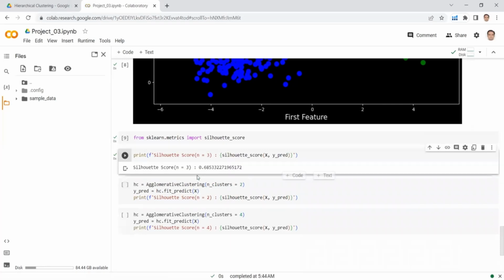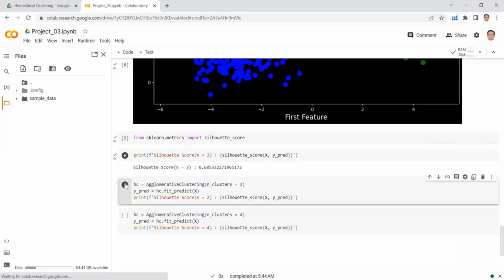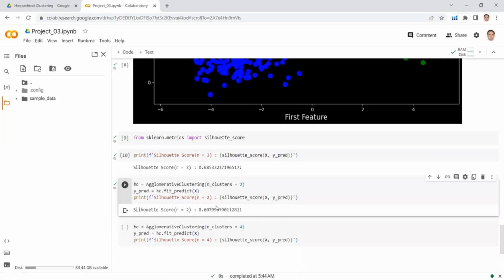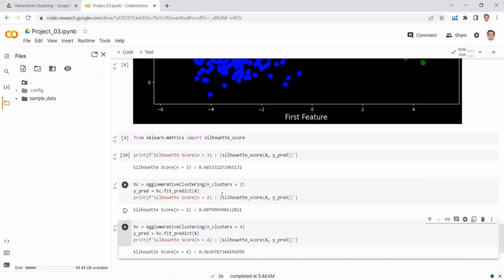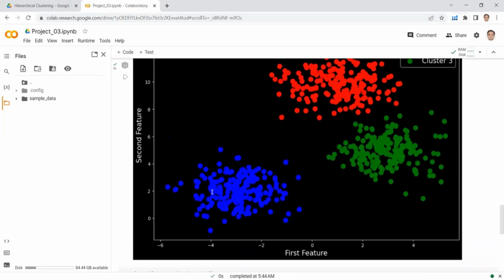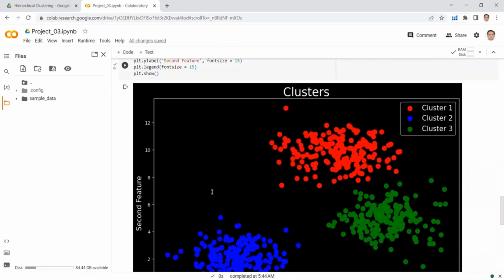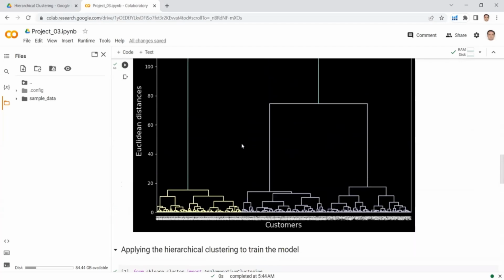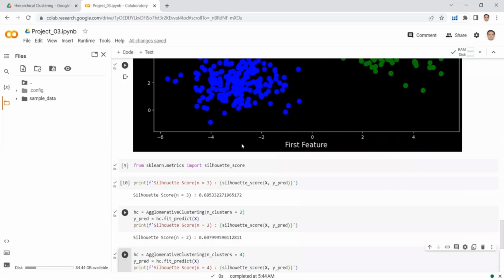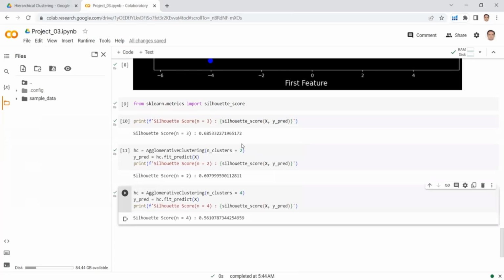Let's run this cell. So we can see that this value is quite reasonable. It is close to 0.7. Let's calculate the silhouette score for two clusters as well. So for two clusters, this value is 0.6. And for four clusters, this value is less than 0.6. So we can see that our selection was right. And we have rightly selected the number of clusters from the dendrogram. And it is also verified with the help of the silhouette score.